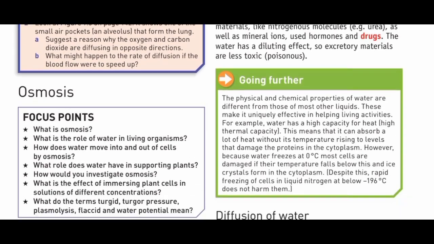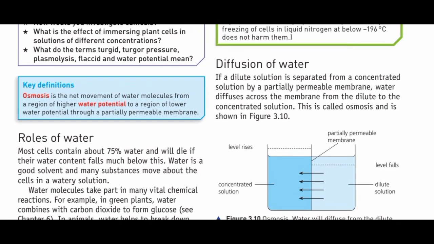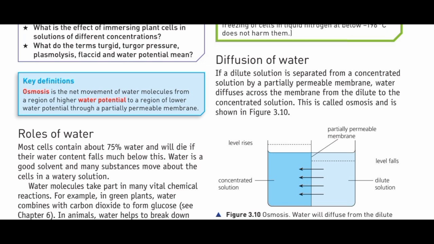Now we'll discuss the key definition of osmosis, that is what osmosis is. The net movement of water molecules from a region of higher water potential to a region of lower water potential through a partially permeable membrane. Keep that in your mind. There are some important points: osmosis means water molecules, partially permeable membrane, and from higher water potential to lower water potential. This is not about the concentration of water, it's about water potential, from high water potential to low water potential.